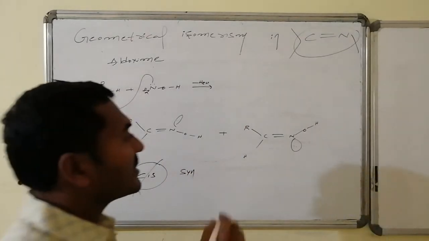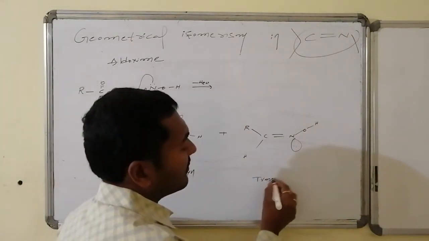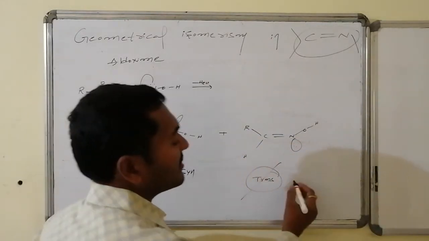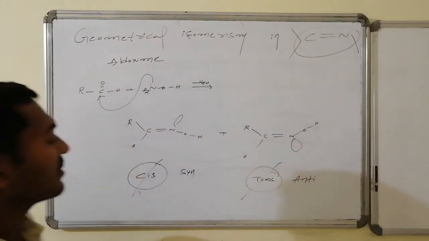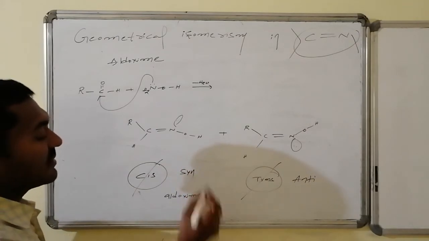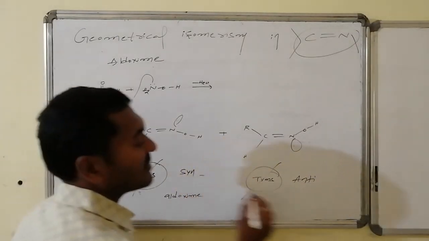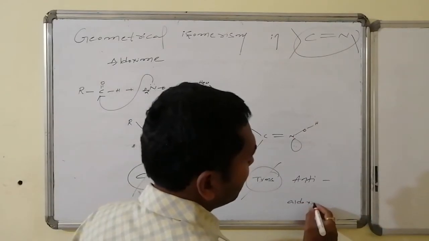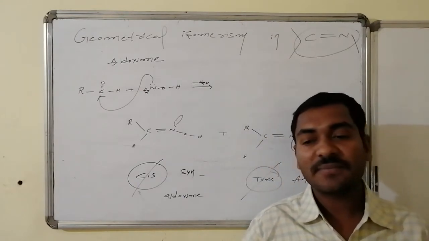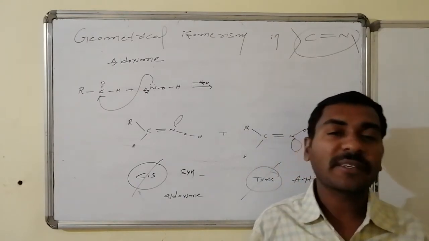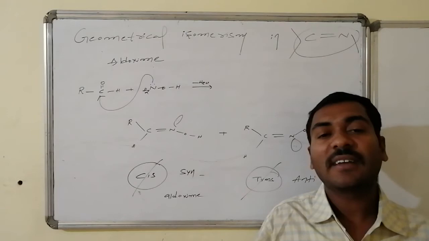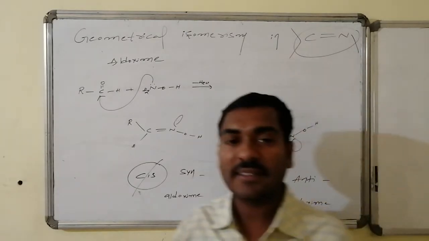Similarly, if H and OH, which are common groups in every variety of aldoximes, are present towards the opposite side of the double bond, then instead of trans, we use anti. So this one is syn aldoxime, not cis aldoxime, whereas this one is anti aldoxime. Thus, if the common groups H and OH on the carbon and nitrogen are towards the same side, it is syn, else it is known as anti oximes.